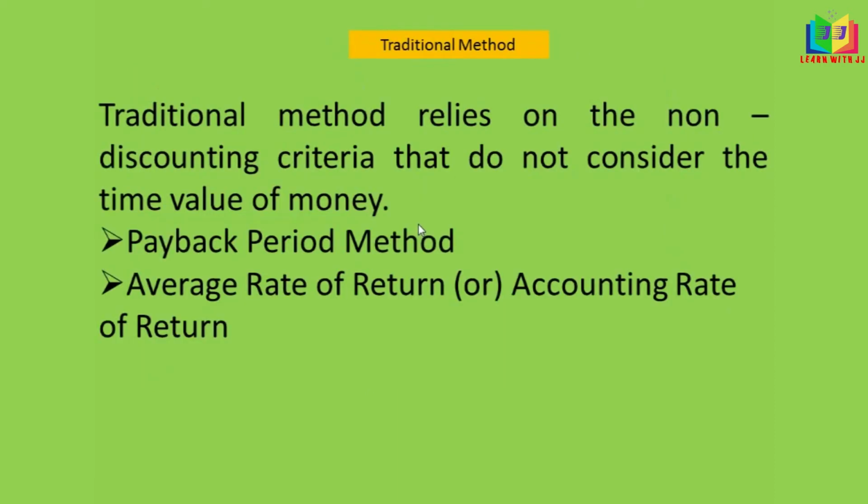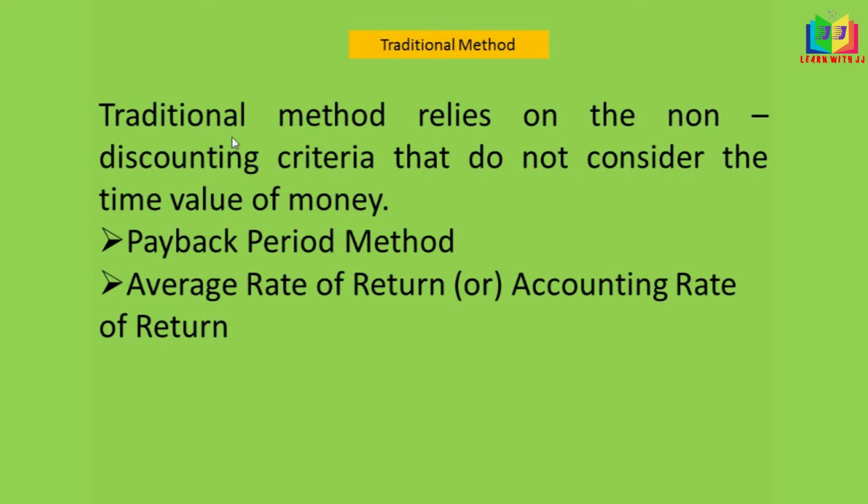First we'll see the traditional method, which relies on non-discounting criteria. It does not consider the time value of money. Under the traditional method the time value of money is not taken into account, and it treats the income estimated for different future periods alike.